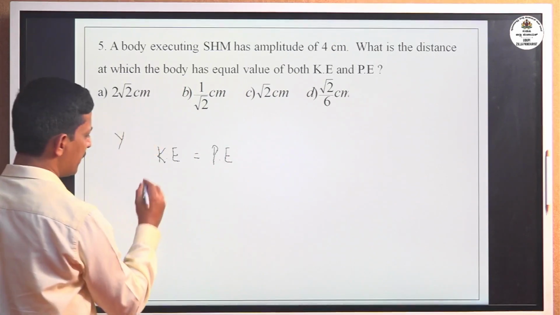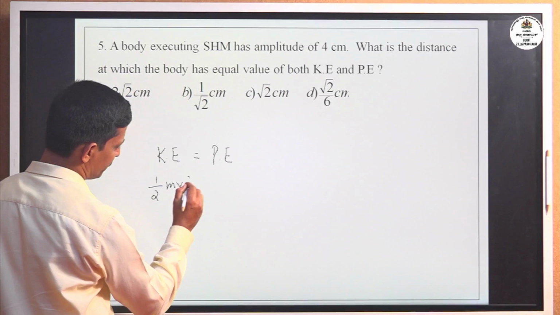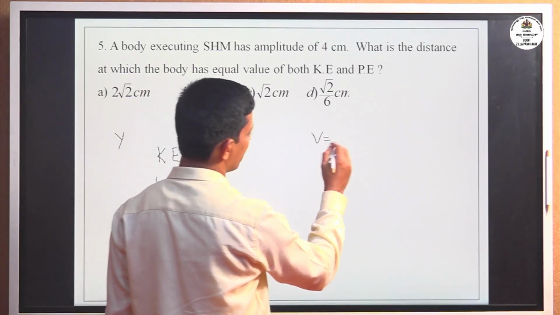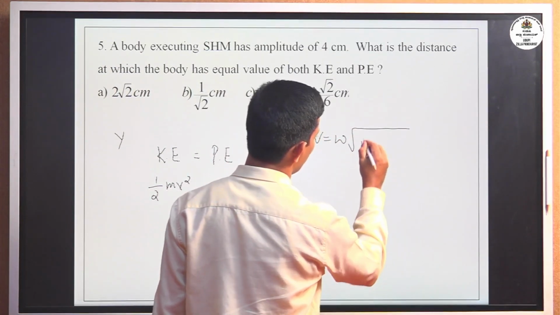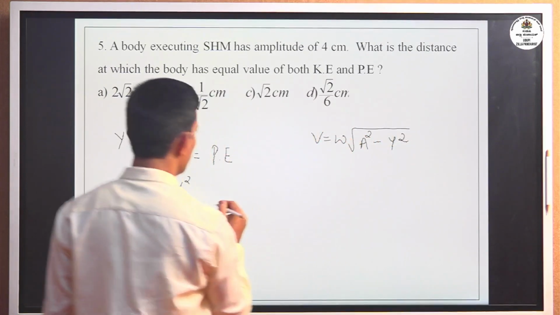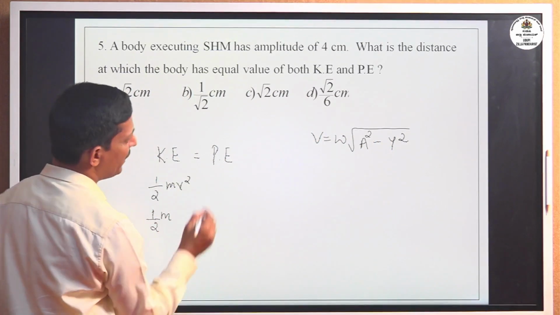Now kinetic energy is half m v square, but v in terms of omega is v equal to omega into square root of a square minus y square.